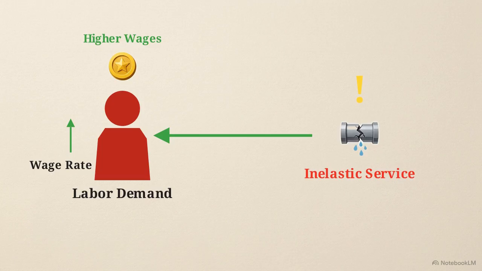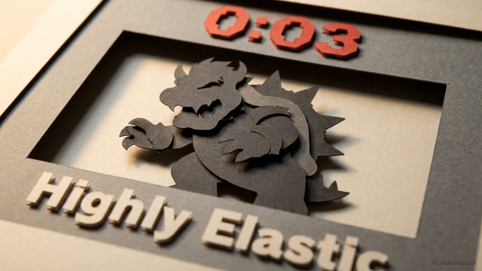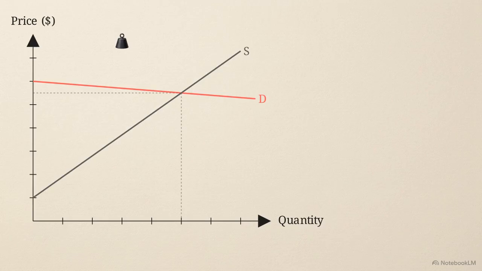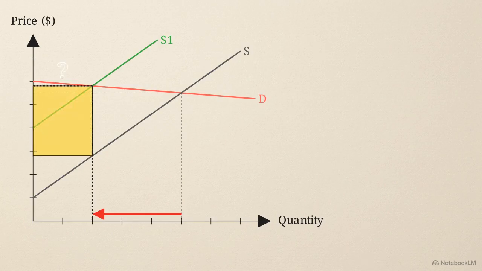Because of this, Mario can negotiate higher wages. The mayor accepts higher costs because they can be passed to consumers through higher plumbing fees. Let's test this logic. Bowser starts selling spiny shells, which have highly elastic demand due to cheap knockoffs. If Peach levies a heavy tax on them, what happens to Bowser's revenue and Peach's tax yield? Because the demand is elastic, Bowser's revenue plummets and Peach collects very little tax.